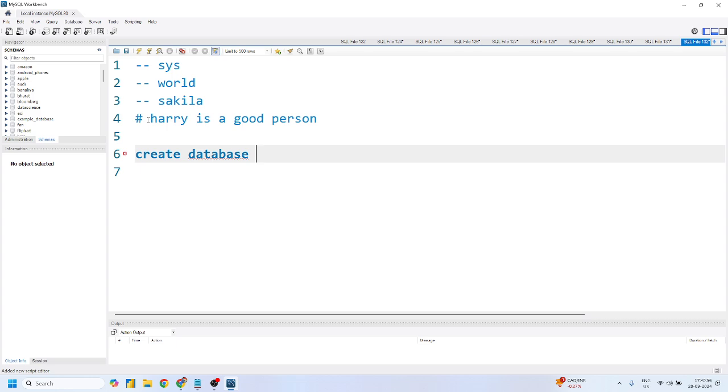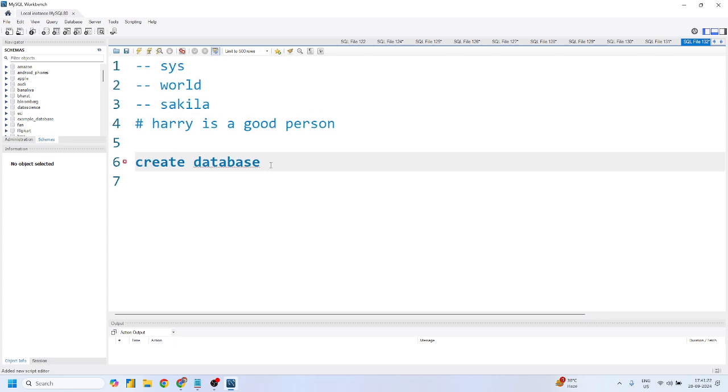So you have to write create database followed by whatever name you want to give. Guys, let me know any name. I have more than 50 databases, right? So give me any unique name. Pradeep sir, Mohit, guys, any guess? No?